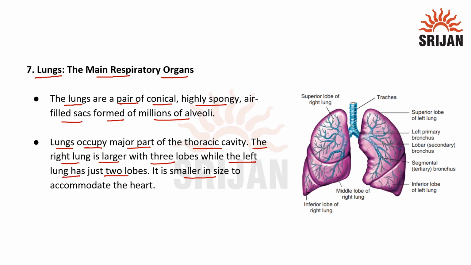It is smaller in size to accommodate the heart. Here we can observe this is our right lung and this is the left lung. Right lung has 3 lobes, this is first, second, and third lobe, whereas left lung has only 2 lobes, this is the first lobe and this is the second lobe.